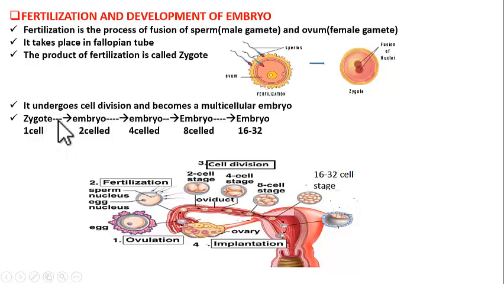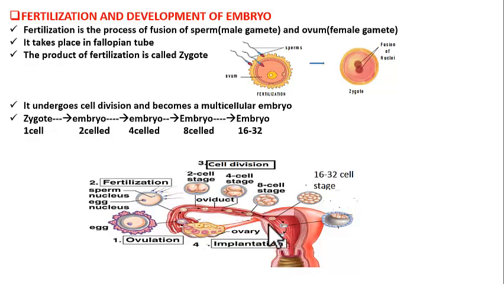So first division makes it a 2-celled embryo, then the next division makes it a 4-celled embryo, followed by an 8-celled embryo, then 16 to 32-celled, and so on. But at this stage, 16 to 32-celled stage, the embryo enters into the uterus and gets implanted in the endometrial layer of the uterus. Endometrial layer means the innermost layer of the uterine wall.